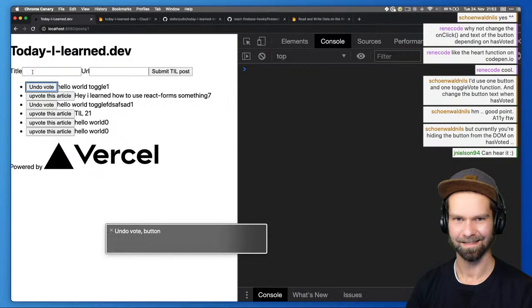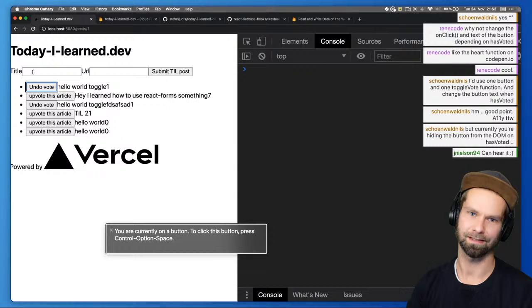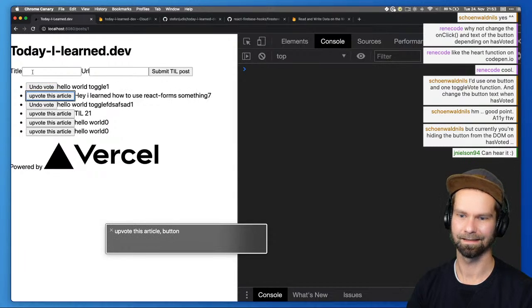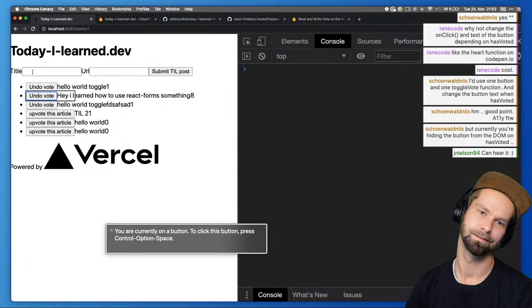Okay, so let's see what happens when I now... You are currently on a button. To click this button, press Control Option Space. Oh, it is not announced. At least not in... Okay, then. Article button. You are currently on a button. To click this button, press Control Option Space. Oh, that is unfortunate.